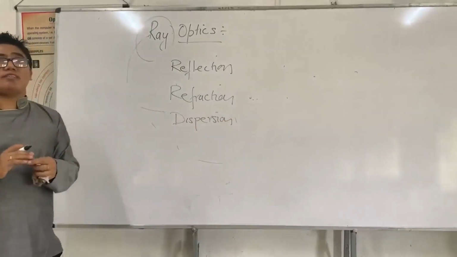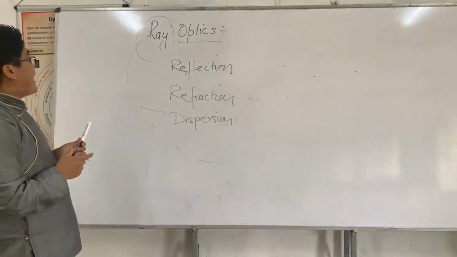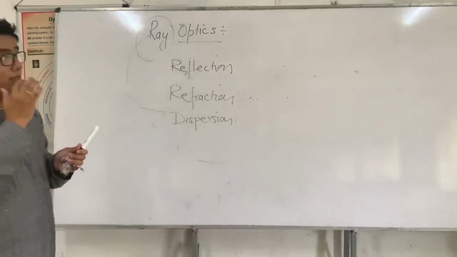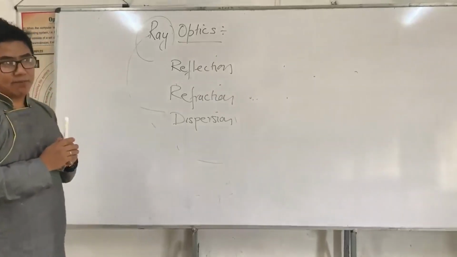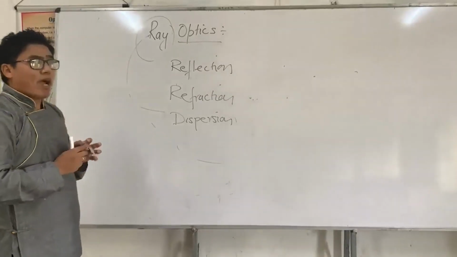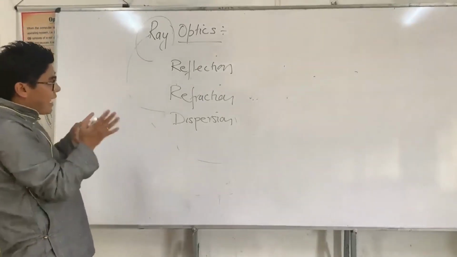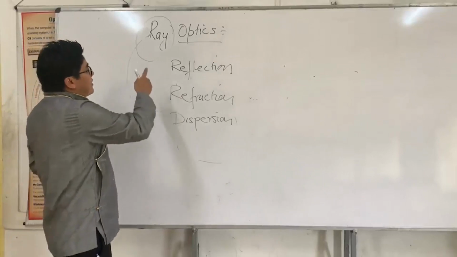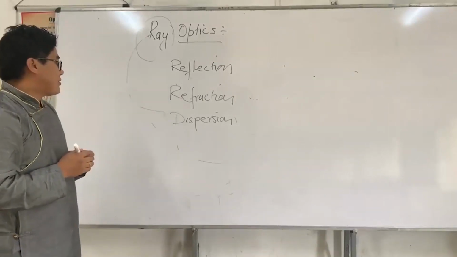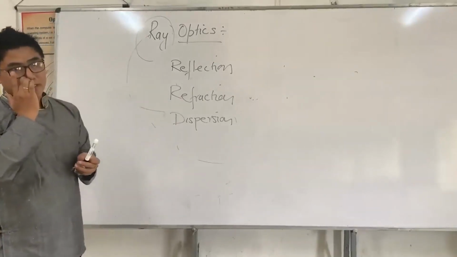These are the phenomena which can be explained by the ray concept. So in this chapter, we are taking light as a ray and trying to explain reflection, refraction, and dispersion.